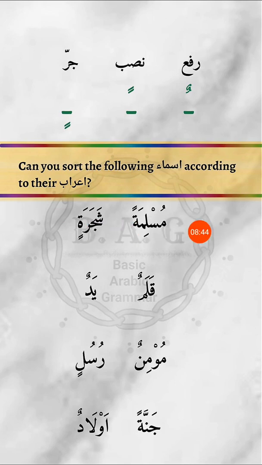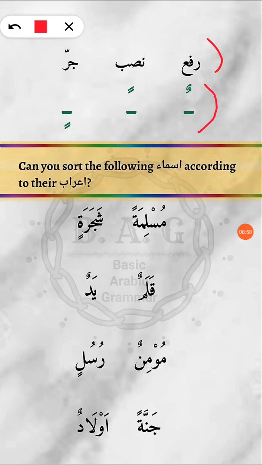And now finally, let's just do a couple of examples and then we are good to go. Rafa, nasab, jar, the three i'rabi forms, and we are going to sort these asma according to their i'rab with the help of tanween. So let's start. Muslimatan, this is nasab.